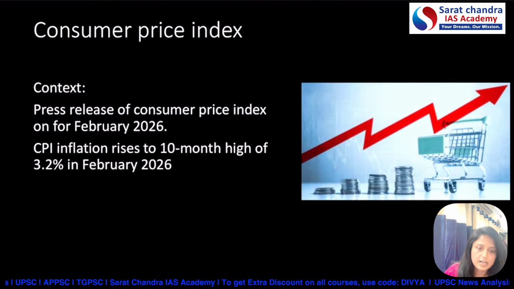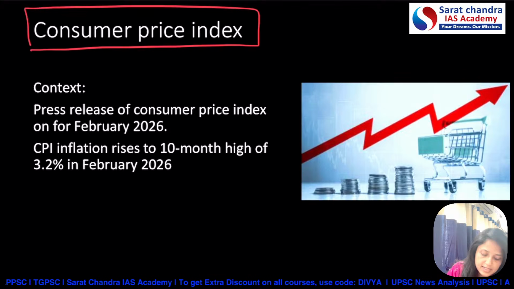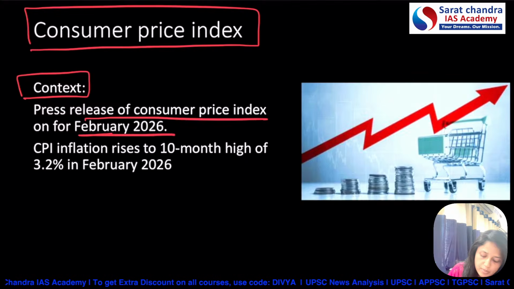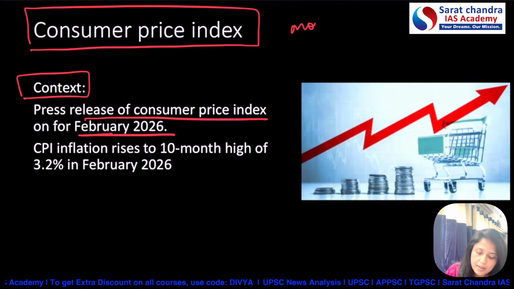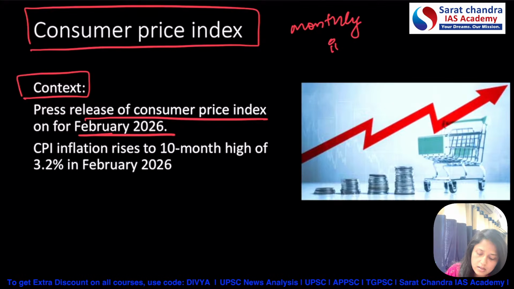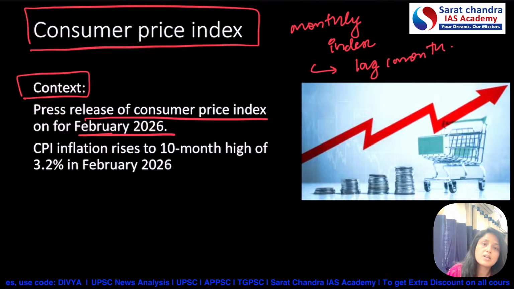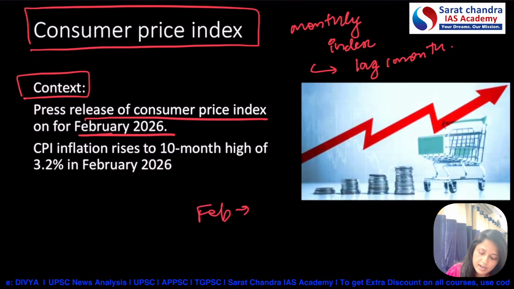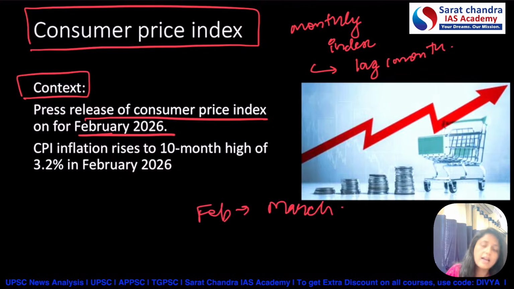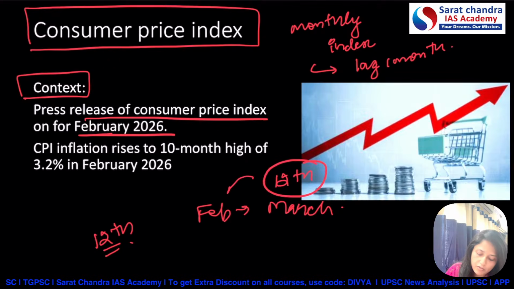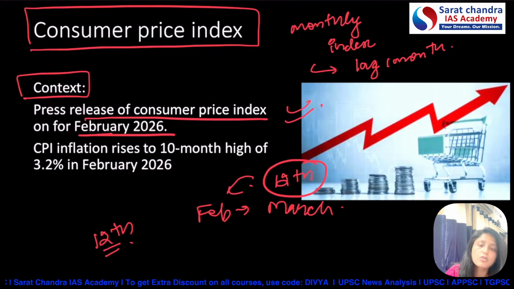So, our first article here is about the consumer price index. First of all, the context is related to the release of consumer price index because this is a monthly index. And that too, this index is released with a lag of 1 month. So, for example, the CPI of February will be released in March. Another important thing is it is released on 12th of every month. So here on 12th of March, the CPI data of February was released. So this is the first context.